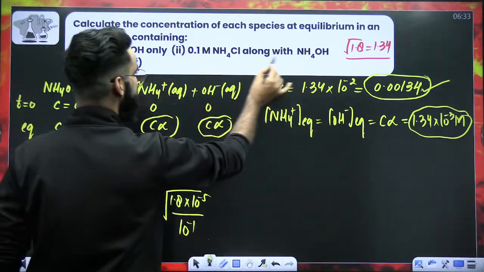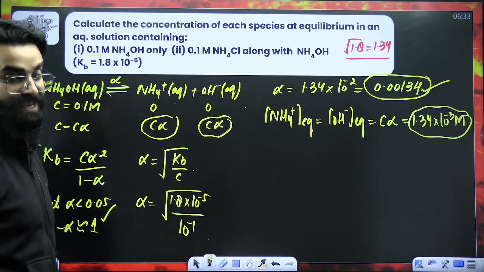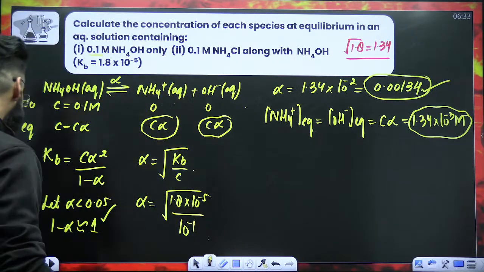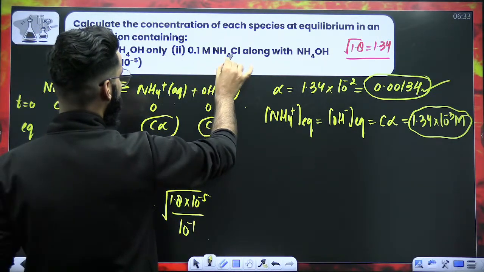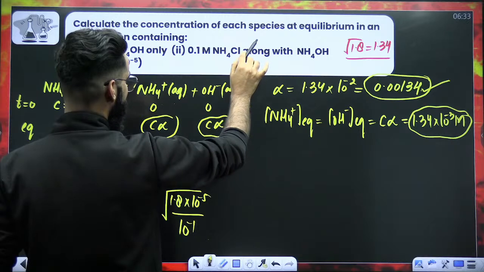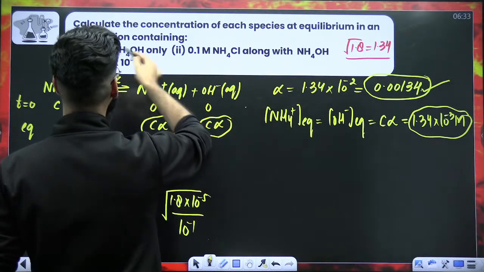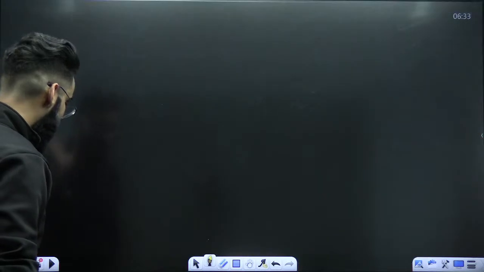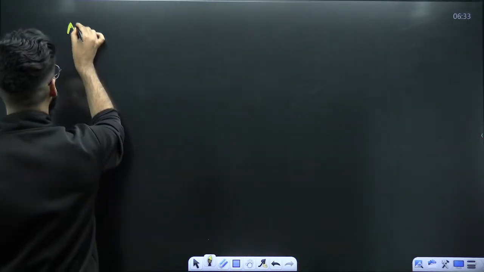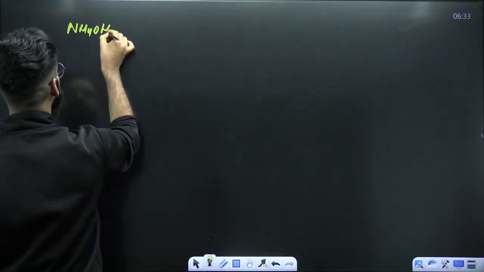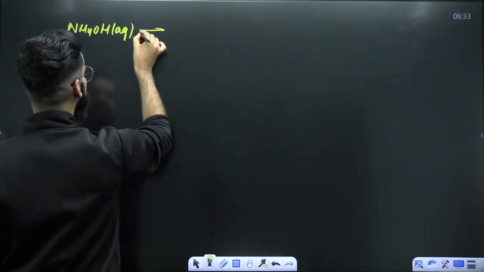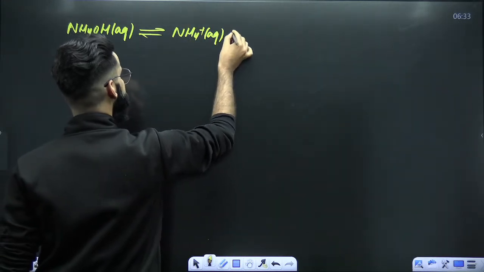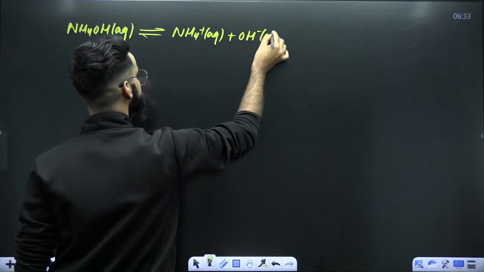Now it's time to solve the second question. The second question will make you understand the common ion effect properly. It says, if 0.1 molar NH4Cl is added along with 0.1 molar NH4OH. Now see exactly what you'll be doing. Already there was NH4OH in the container, which was in equilibrium with its ions, NH4 positive aqueous plus OH negative aqueous, right?